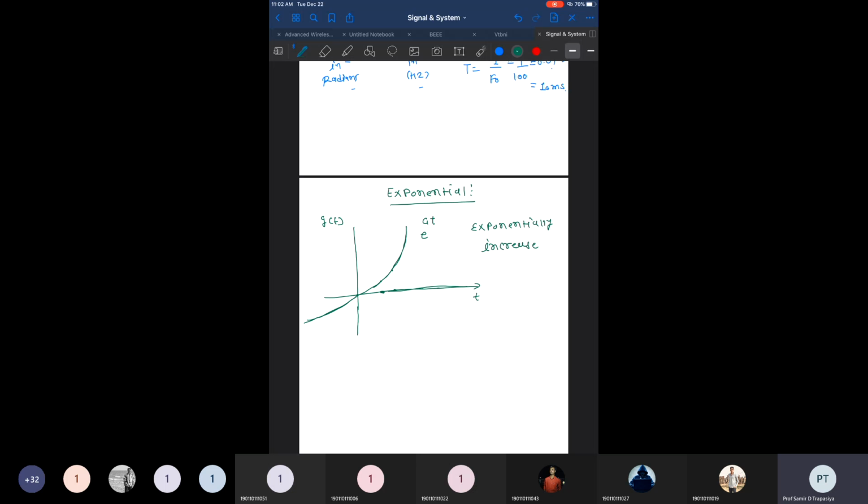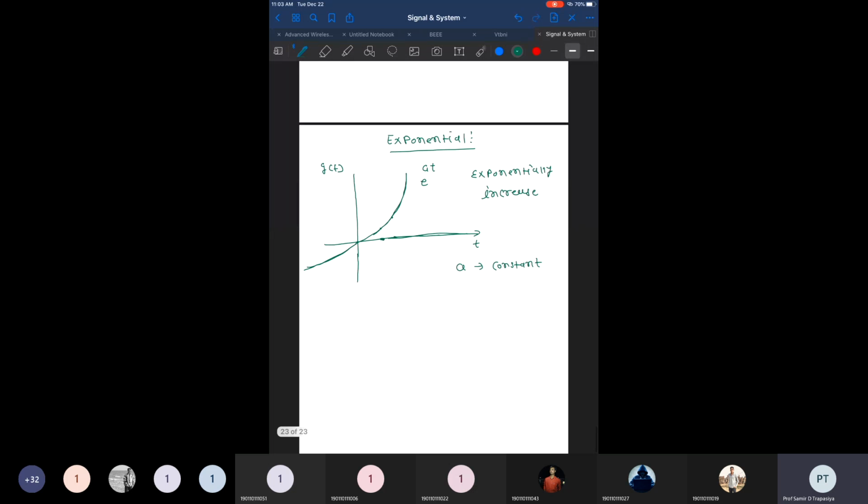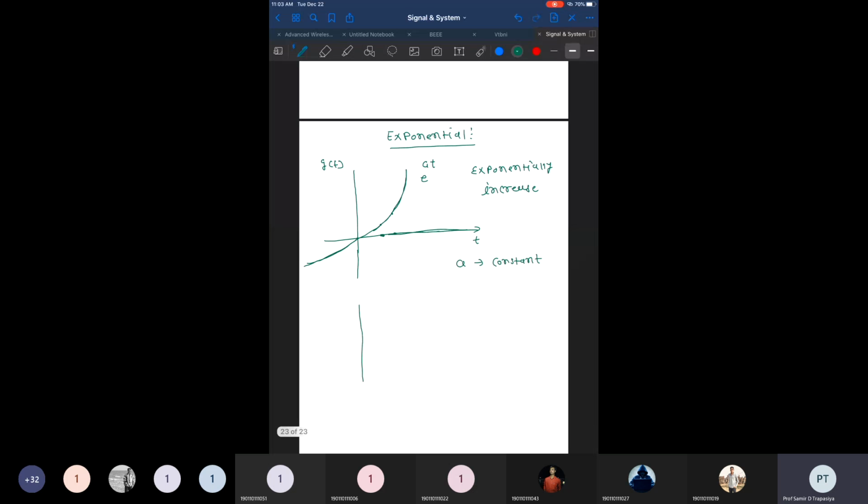Now what is the value of a over here? a is a constant, right? This constant defines how rapidly the signal e raised to at is exponentially increasing with time t. So a is a constant and it defines the rate of exponential increase of the amplitude with respect to the time t. Now there may be some signal which is exponentially decreasing, right?